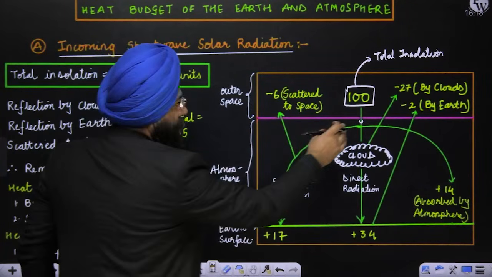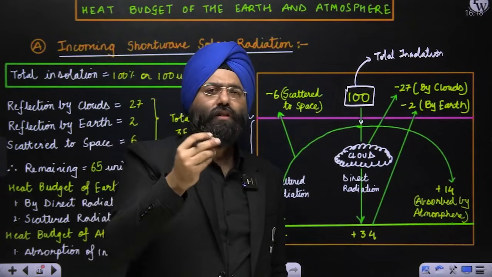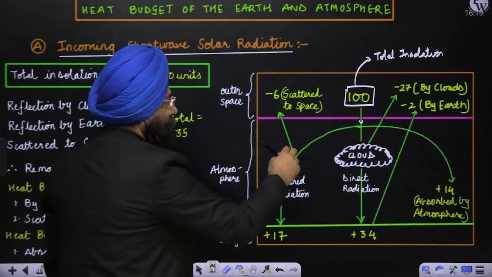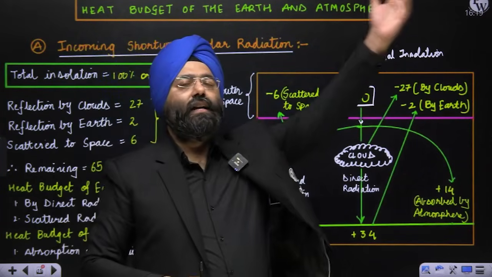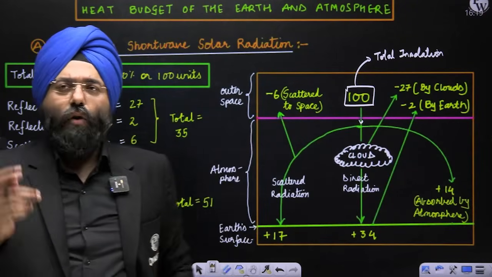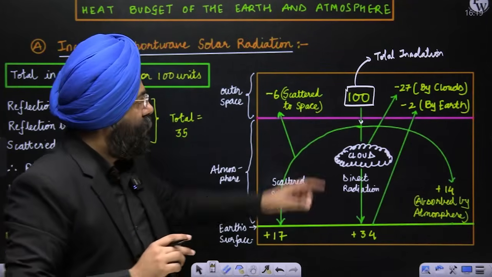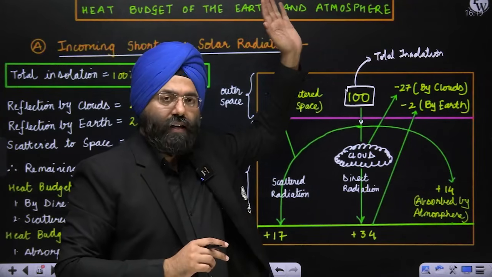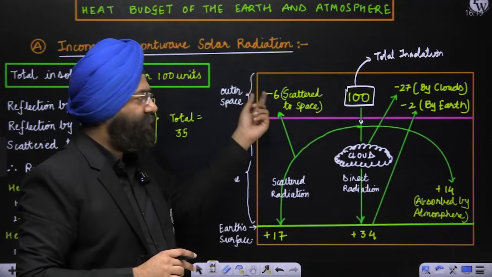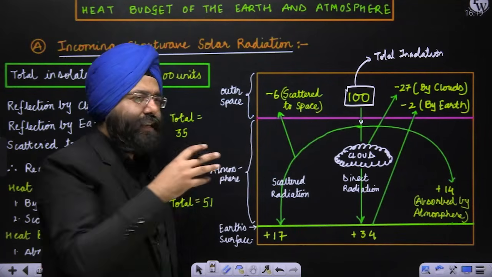Now, you will realize that scattering of light, because of the dust particles that are present, also sends 6 units back to the outer space. So what do you see over here? Out of the total 100 units, 27 units go back to outer space by the cloud, 2 by the earth, and minus 6, that means 6 units scattered in space. Now, what is actually reaching the surface?